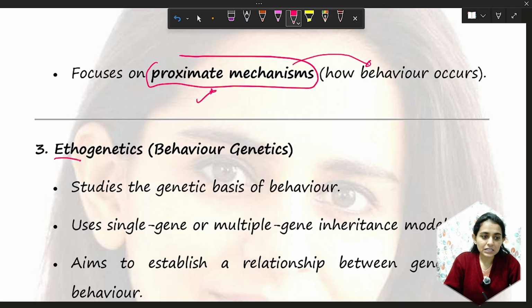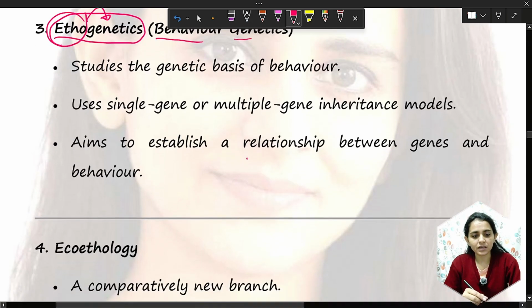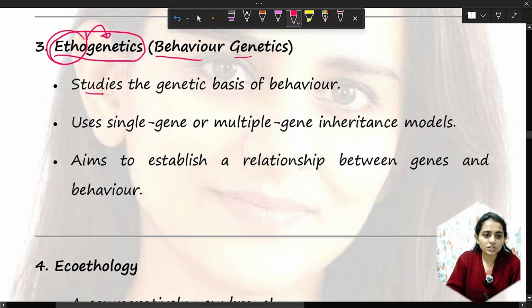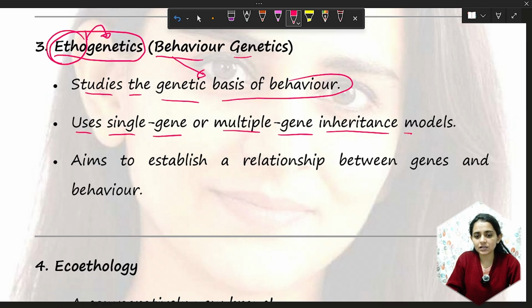Next one is ethogenetics. What is ethogenetics? It is how behavior is influenced by genetics. It is also called behavior genetics. It studies the genetic basis of behavior, using single gene or multiple gene inheritance models.